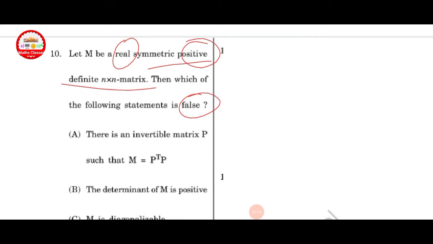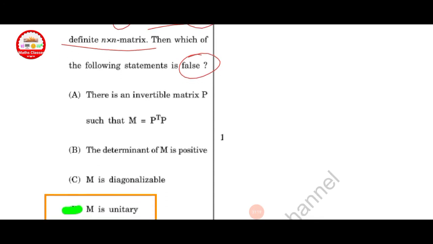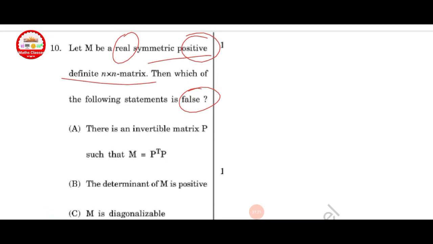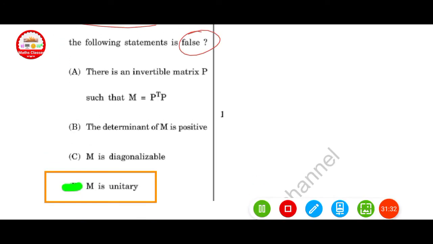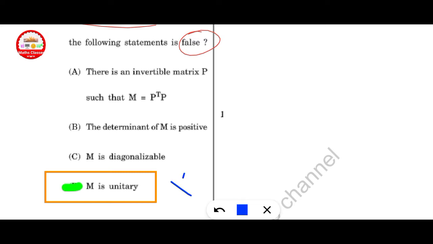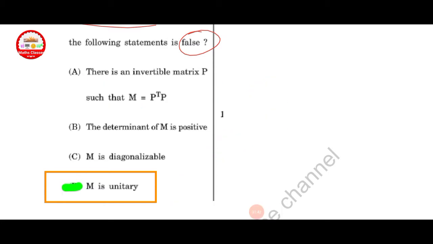Next question. Let M be a real symmetric positive definite n cross n matrix. Then which of the following statements is false? The other three statements are correct here. Here A, B, C are correct, but option D is not correct. There is an invertible matrix P such that this is correct, this is correct, this is correct. So option D is the false statement here.